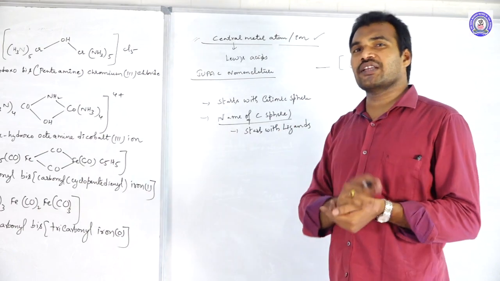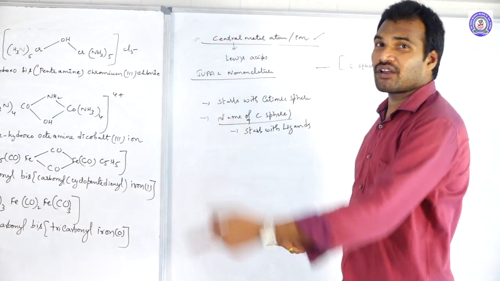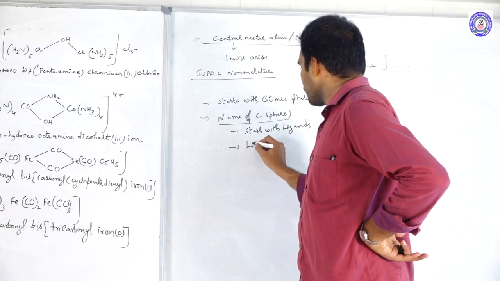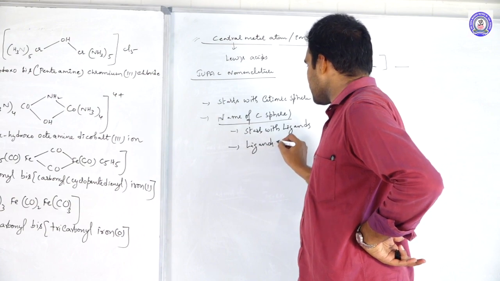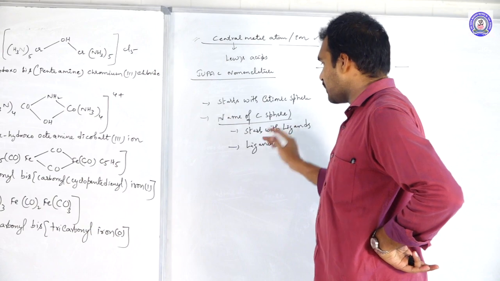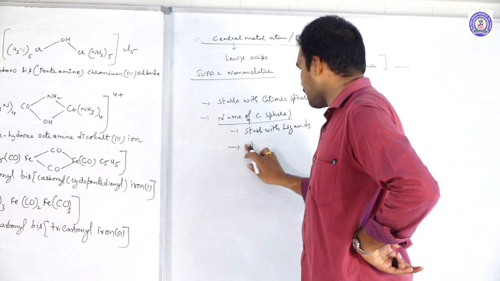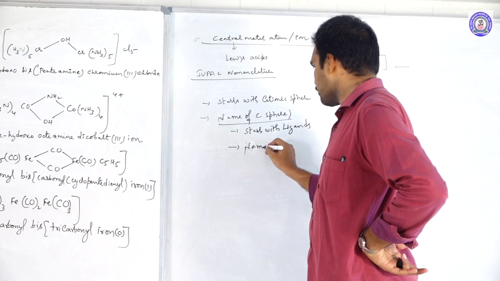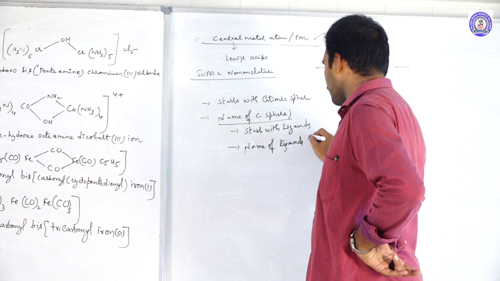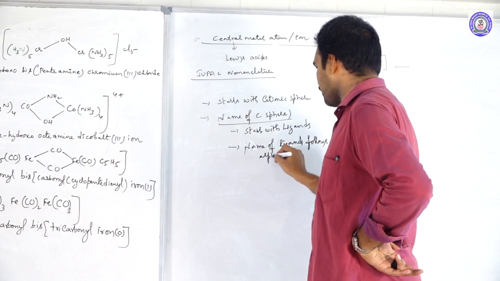If only one type of ligand is there, then there is no problem. If many ligands are there, the names of the ligands follow alphabetical order.